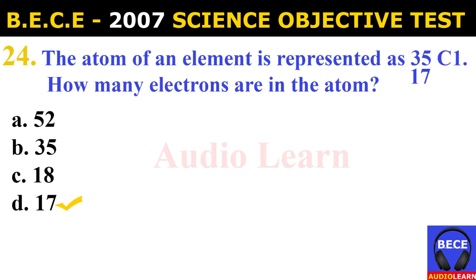Number 24. The atom of an element is represented as 35, 17 element Cl. How many electrons are in the atom? A. 52, B. 35, C. 18, D. 17. And the answer is D. 17. The atom of an element is represented as 35, 17 element Cl. How many electrons are in the atom? 17.